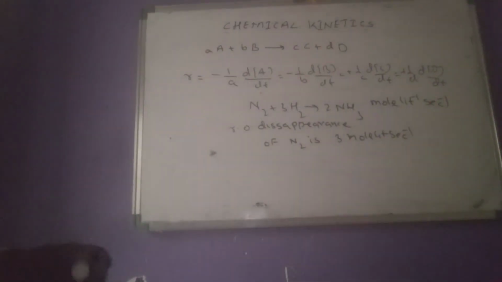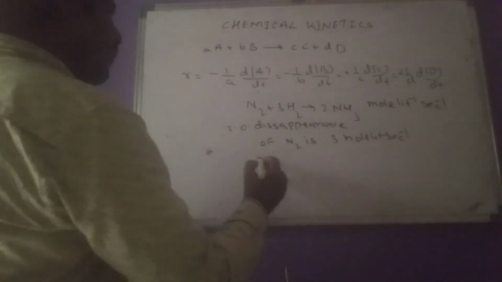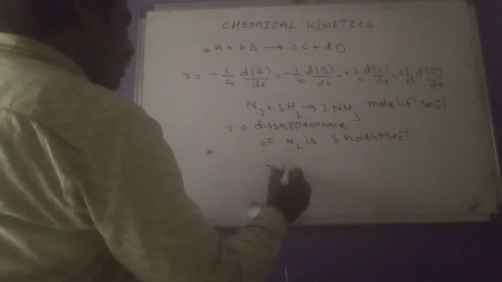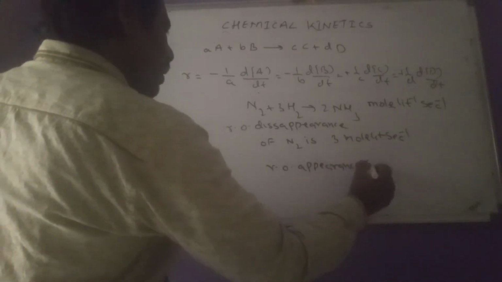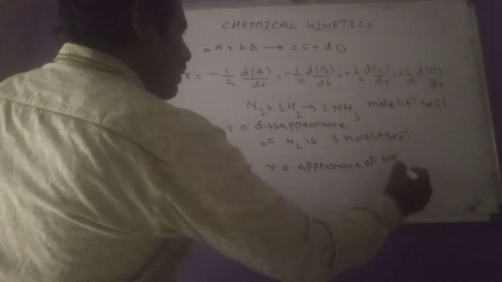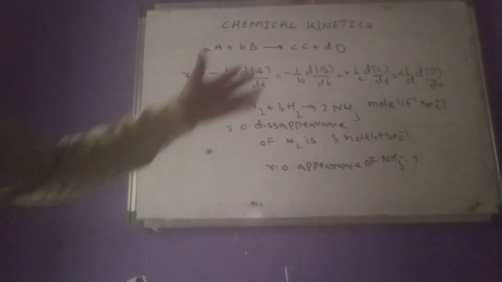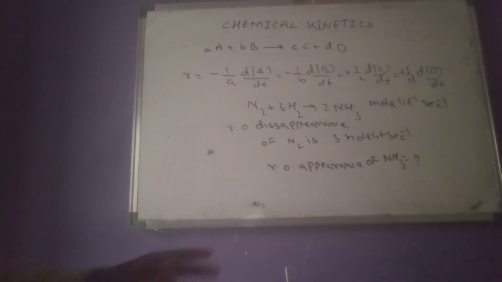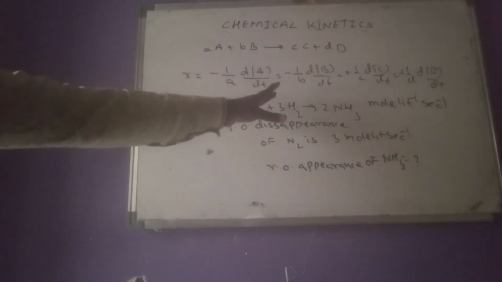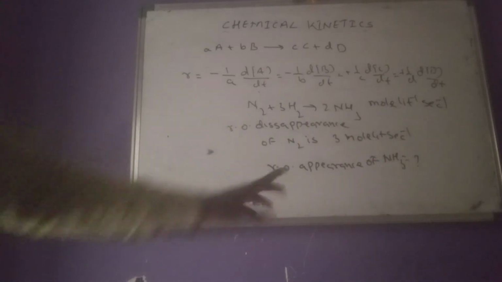Therefore, what is the rate of appearance of ammonia? This is the question. For this question, no need to write the rate expression. Of course, we can write it if you want, I will write that. But without writing the rate expression also, we can give the answer.